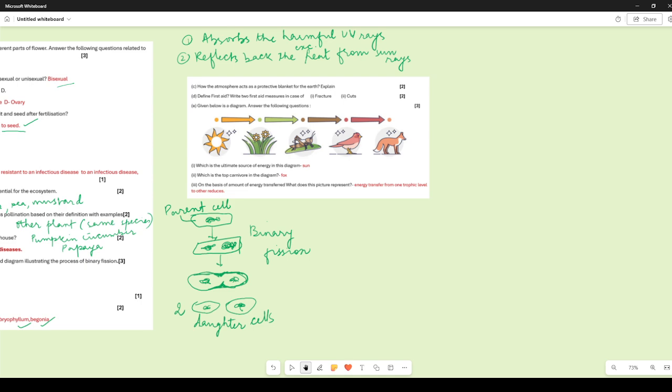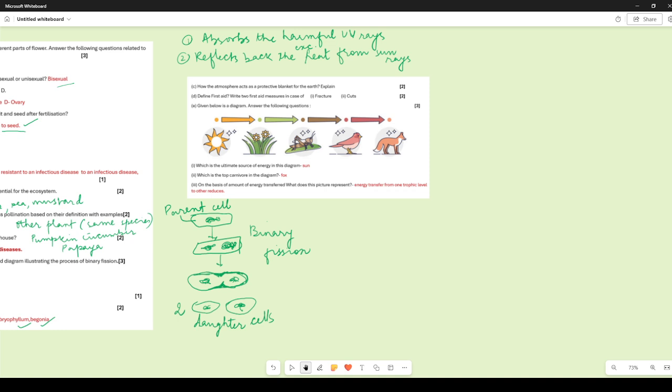If it had reflected back the entire heat which comes to us from the sun rays, then the earth would have been very hot during day and very cold during night time. So the excessive heat which is not required by the organisms living on the earth is reflected back to the space, and that is the reason why earth can receive just the right amount of heat from the sun's rays. So anything that is excessive is reflected back.